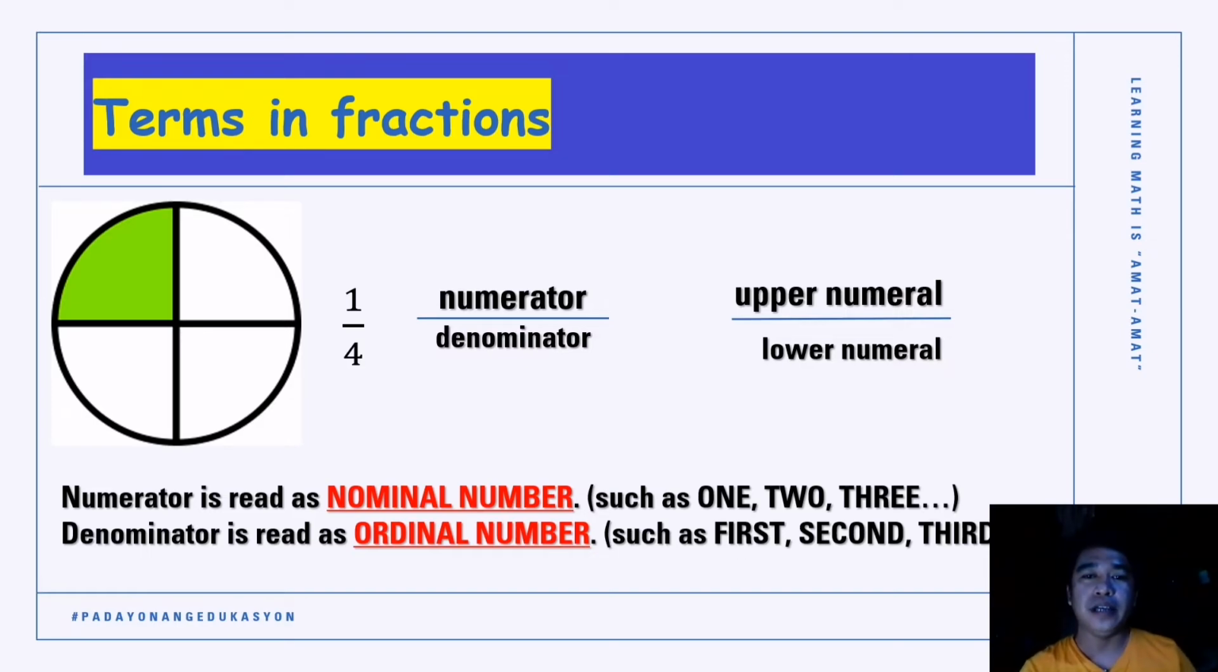Now let's review again. The upper numeral is called the numerator. The lower numeral is called the denominator, and we read our numerator as a nominal number, or the name of the number, and we read our denominator as an ordinal number, or according to its rank or order. Okay, let's proceed.